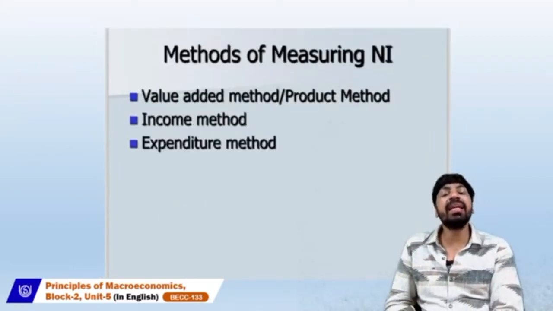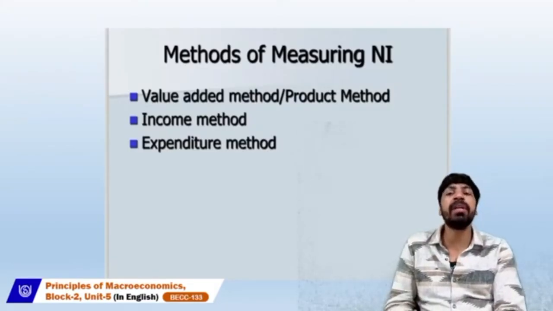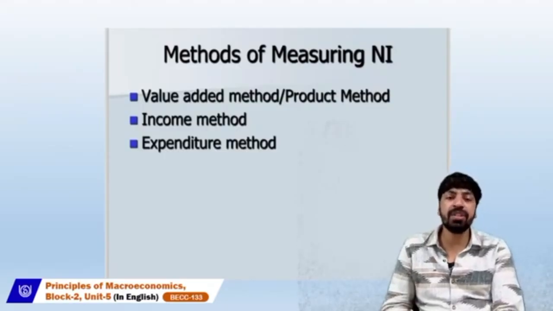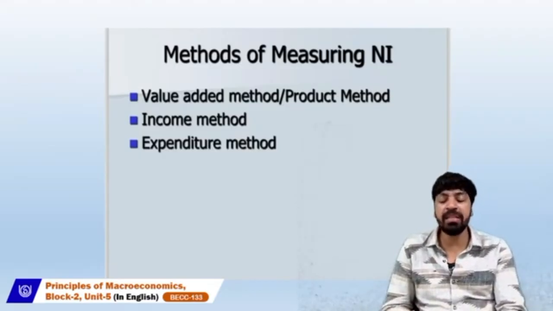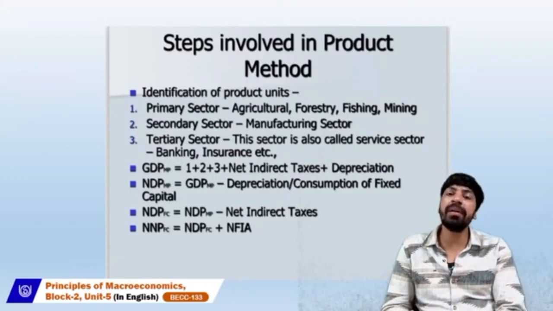These are the three main methods of national income. The first one is the value added method or product method. The second one is the income method, and the third one is the expenditure method. So let's go through all of these methods one by one. The first one: what are the steps involved in the product method or value added method?